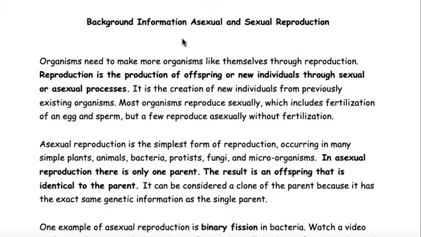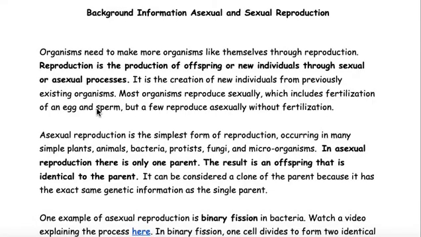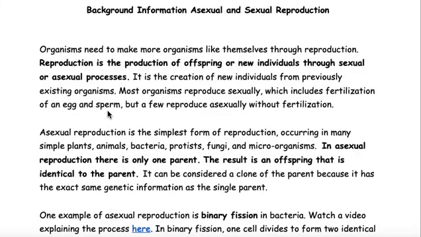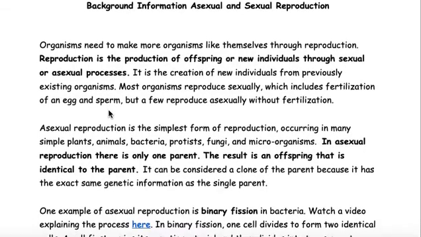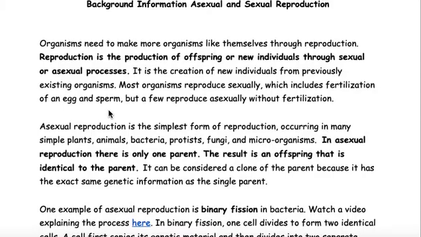Background information about asexual and sexual reproduction. Organisms need to make more organisms like themselves through reproduction. Reproduction is the production of offspring or new individuals through sexual or asexual process. It is the creation of new individuals from previously existing organisms. Most organisms reproduce sexually, which includes fertilization of an egg and sperm, but a few reproduce asexually without fertilization.